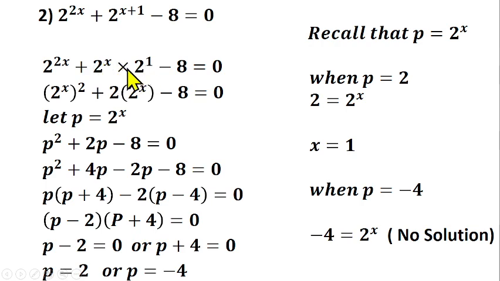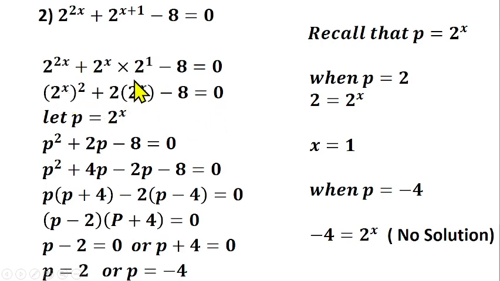Pick one of the bases, which is 2. Then you having times here, you add the powers together. You have x plus 1, which is what you're having here. So this one, we broke it into 2 raised to power x times 2 raised to power 1 according to the law of indices. Then minus 8 is equal to 0. Then what can we do? This can be written as 2 raised to power x, all raised to power 2, because this will give us 2x back. Do you understand this? Then 2 raised to power 1 is 2. Then 2 times this will give us 2 into bracket 2 raised to power x, minus 8 equal to 0.